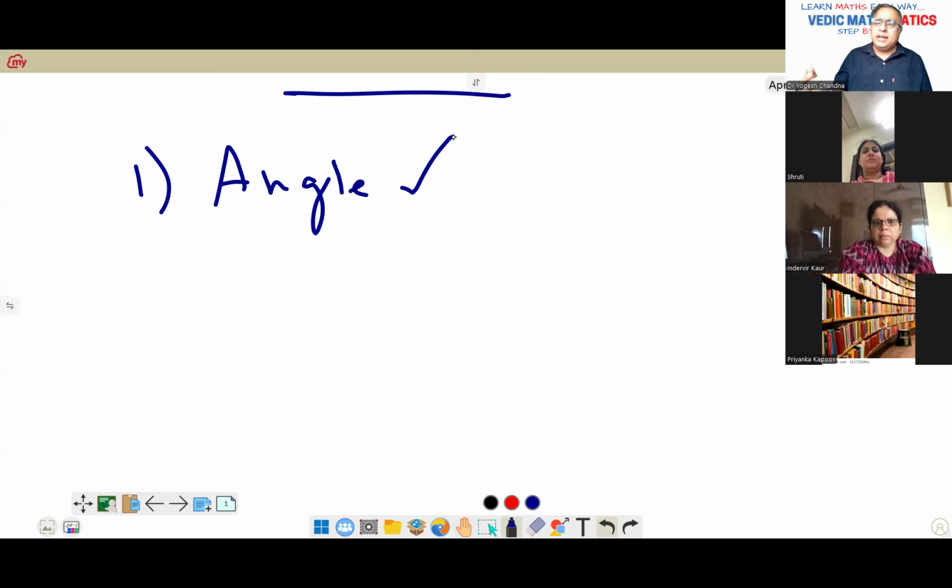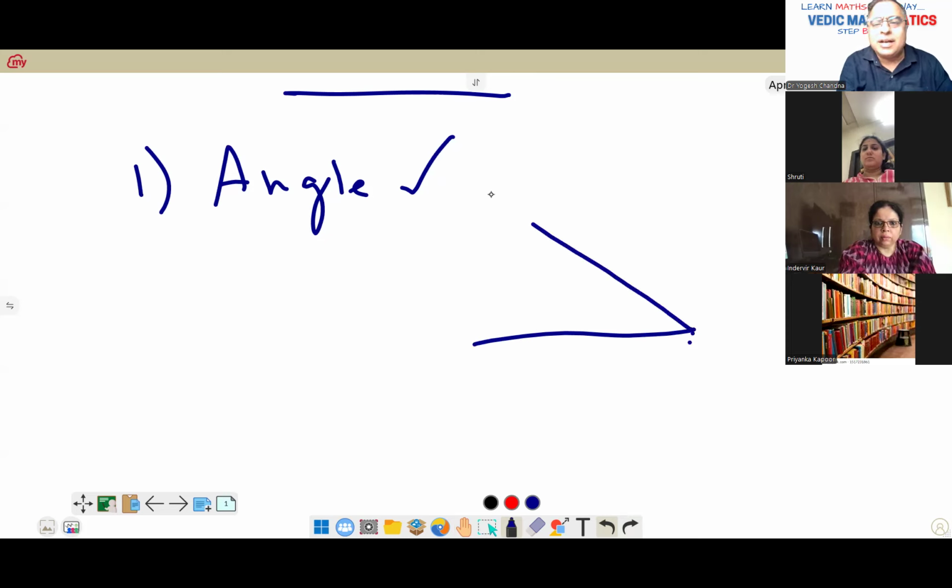There are two different angles which you'll learn later on. One is when you see above. Let's say you are standing here at the ground and you are observing upward. So this is one. Now this is called as angle of elevation.